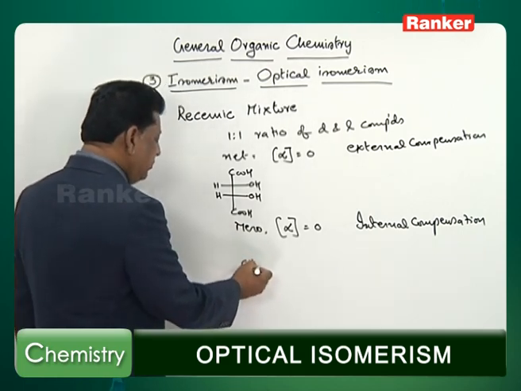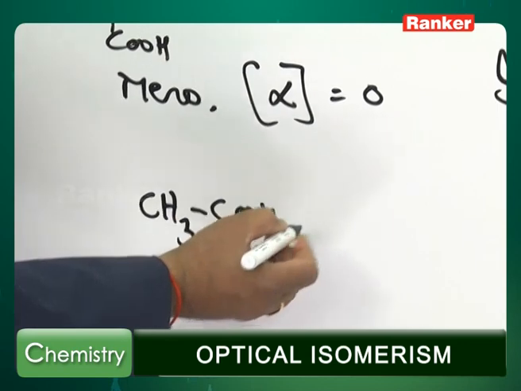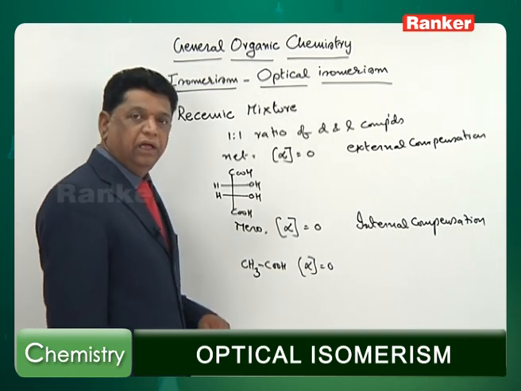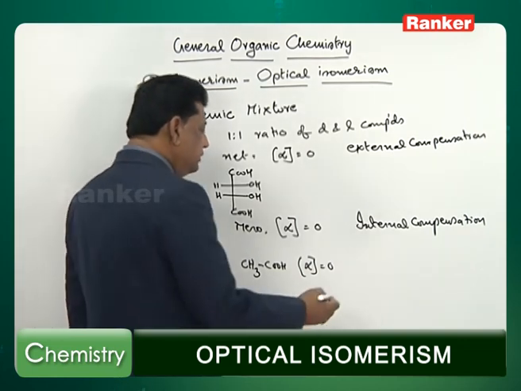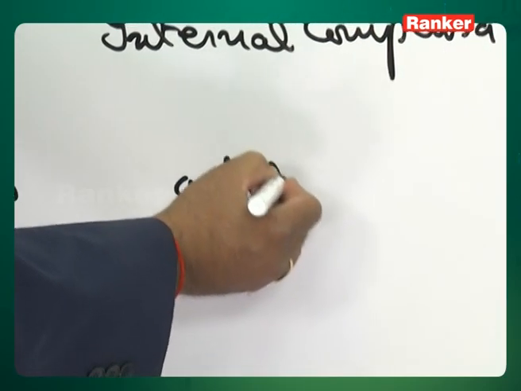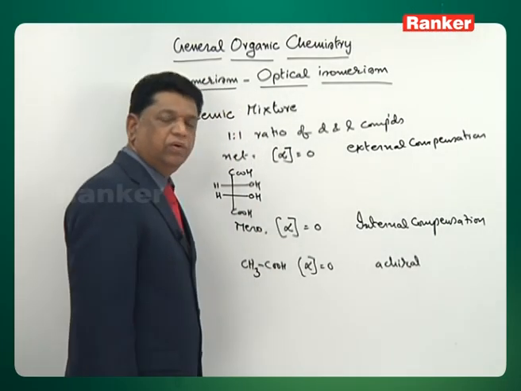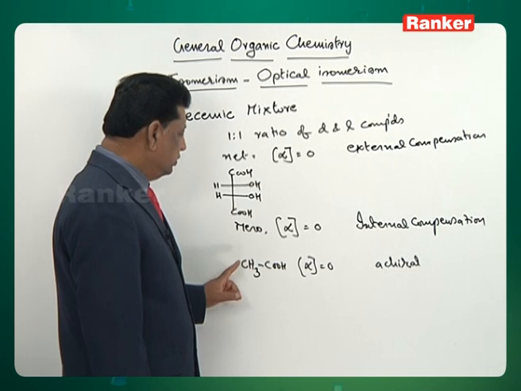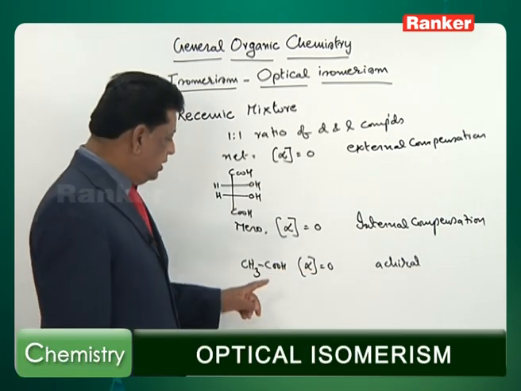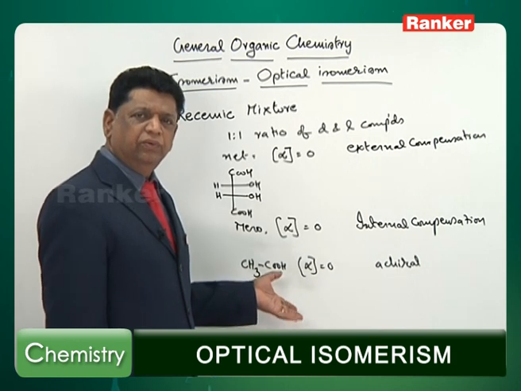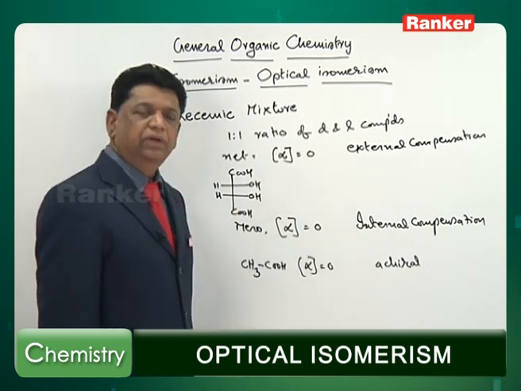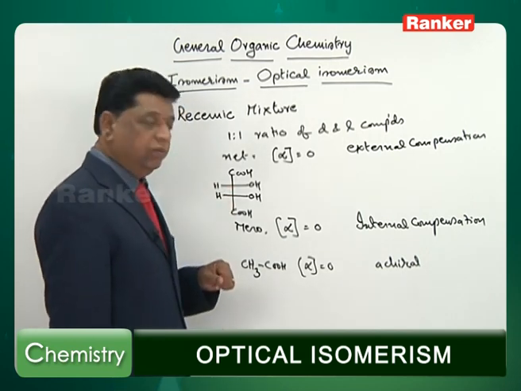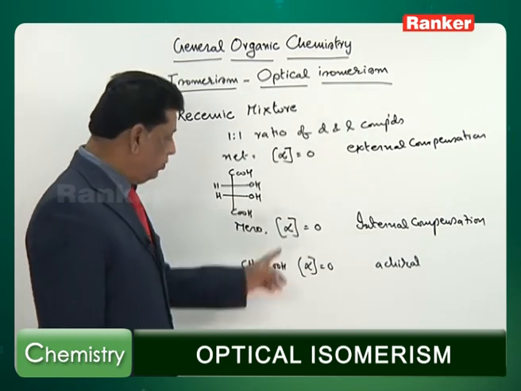There can be another example like CH3COOH, whose optical activity is also 0. This is because of the non-chirality; the molecule is said to be achiral. There is no chiral nature at all. So, this compound is optically inactive. So, there are 3 zeros. One 0 is in general for most compounds where there is no chiral carbon. Sometimes chiral carbons are there in the compound, but internal compensation leads to 0.